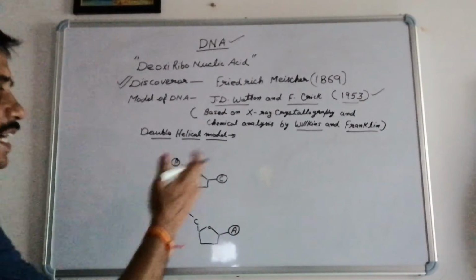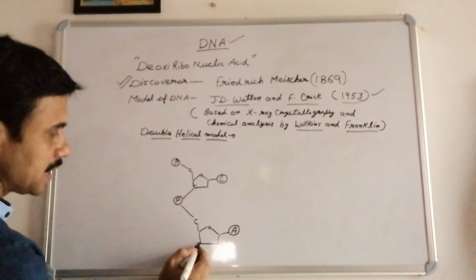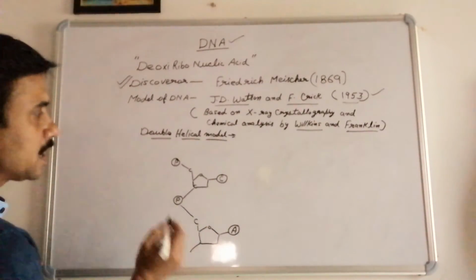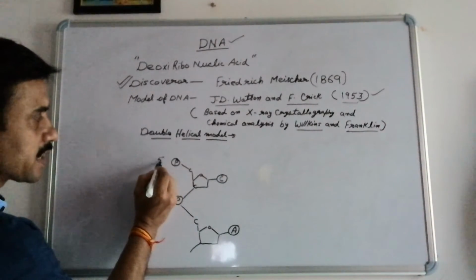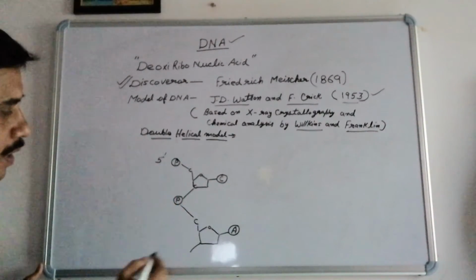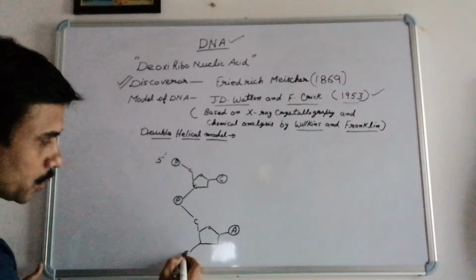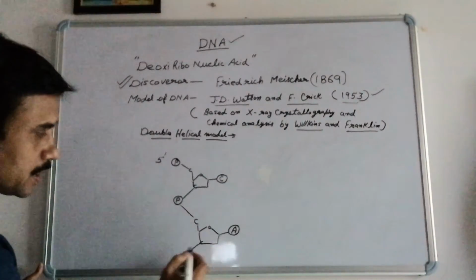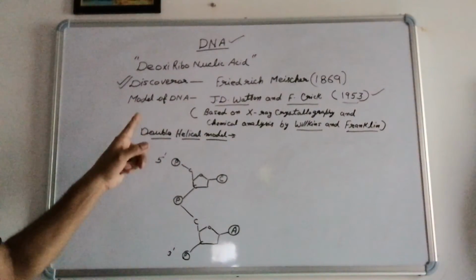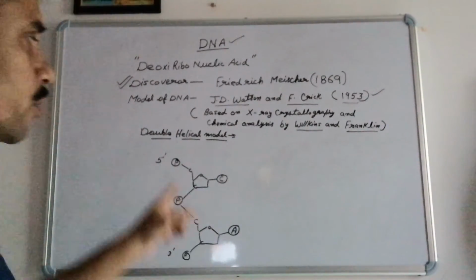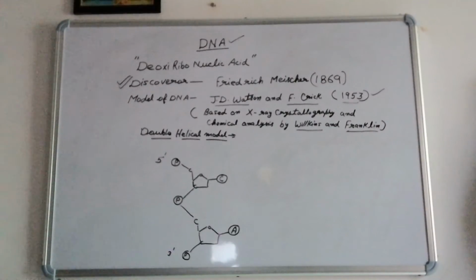Now the second chain, which is present opposite to this. Again we find the phosphate here. So the fifth carbon is towards the upper side, and we consider this the 5' end, and on the lower side, this is the third carbon, which we consider the 3' end. So this polynucleotide chain is running in the 5' to 3' direction.